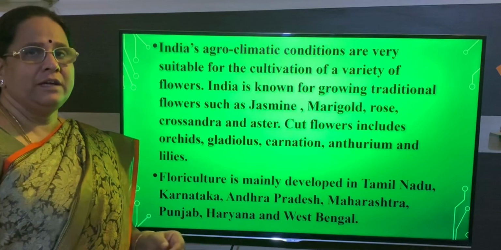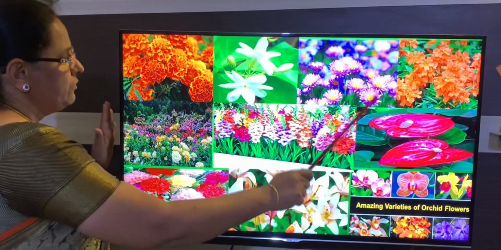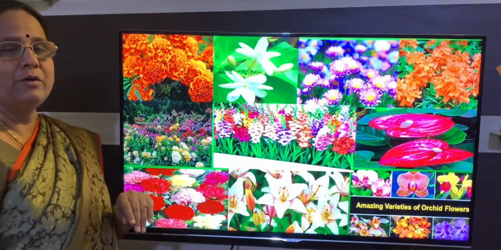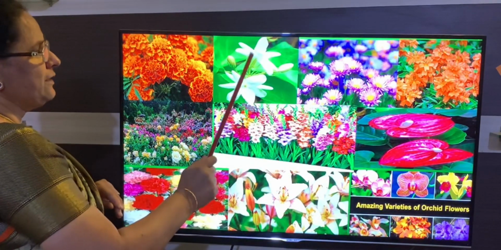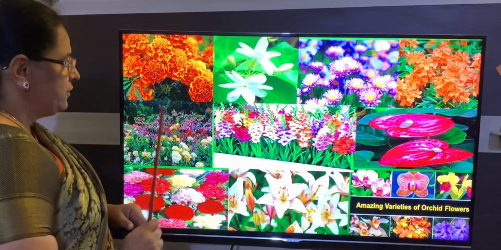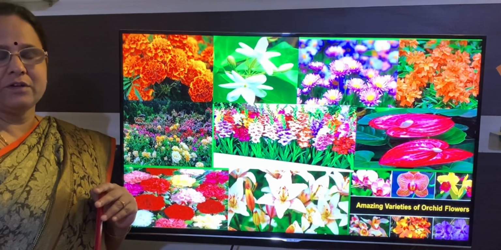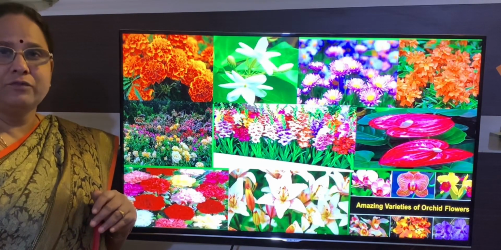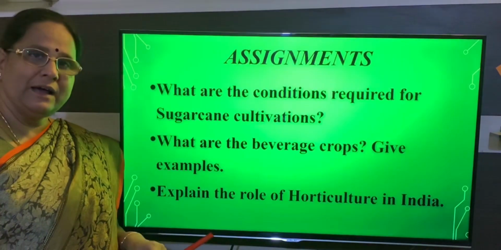So here are the pictures. You can see different types of flowers which are grown under floriculture. Can you see, children? Crossandra, marigold, jasmine, and you can see orchid here, lily, rose. So these are the flowers which are concentrated mainly in floriculture. The next we will start with the assignment.